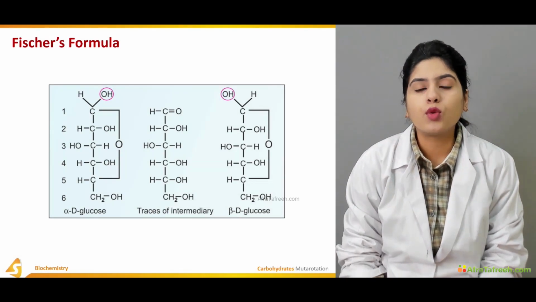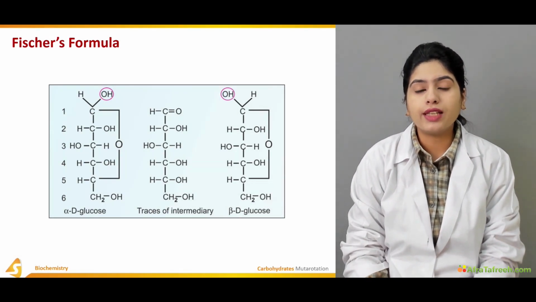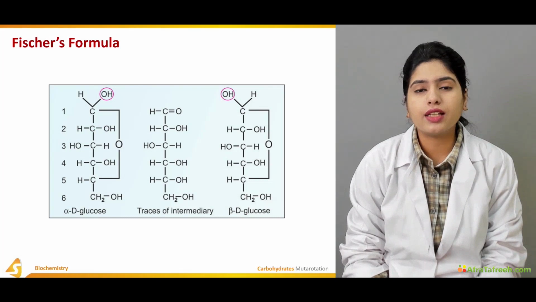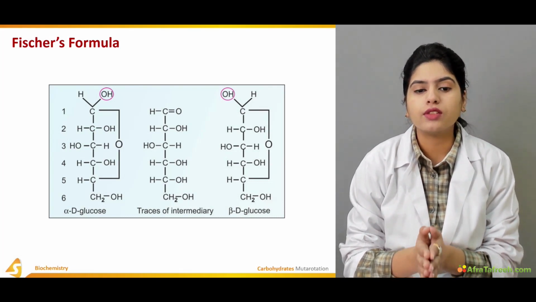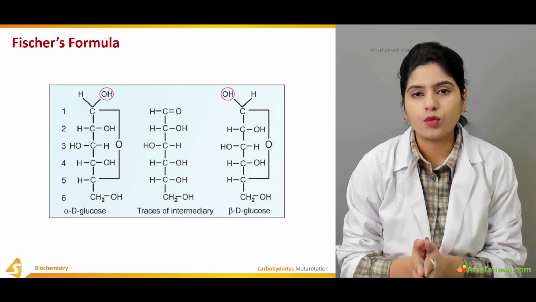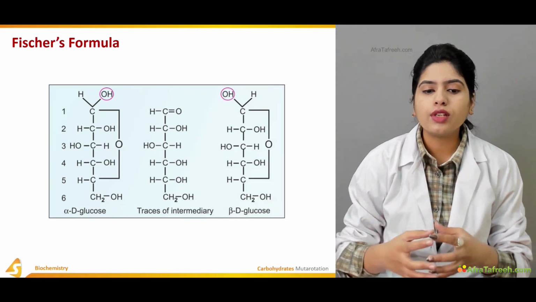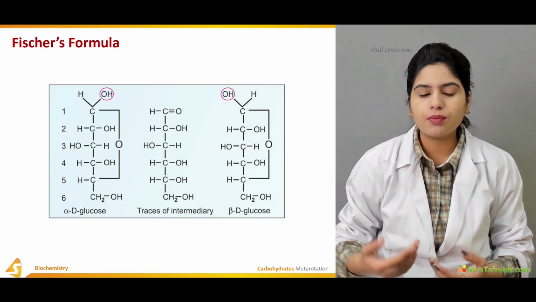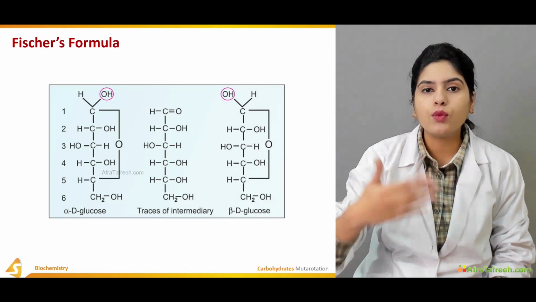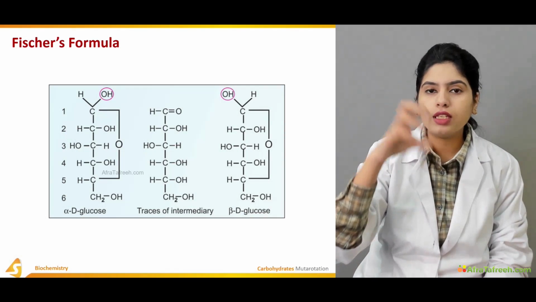Coming to the Fisher formula, this straight formula that we mostly use for the structure of the carbohydrate is the simplest formula. It does not show the actual structure of the carbohydrate. It basically gives us an overview, a 2D formula.